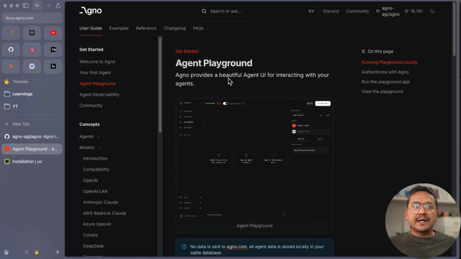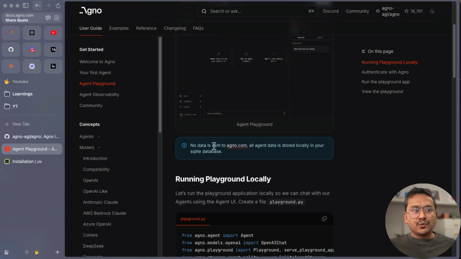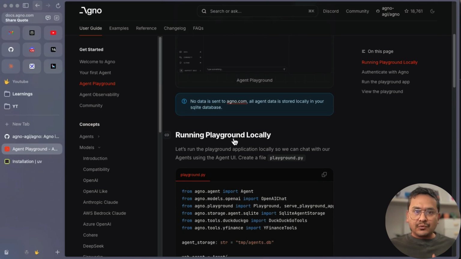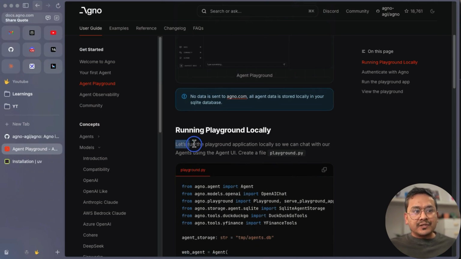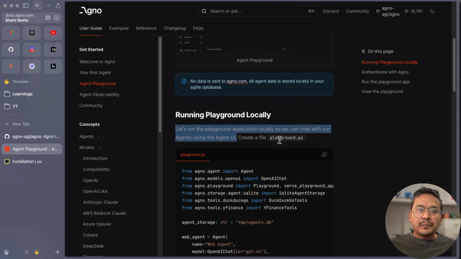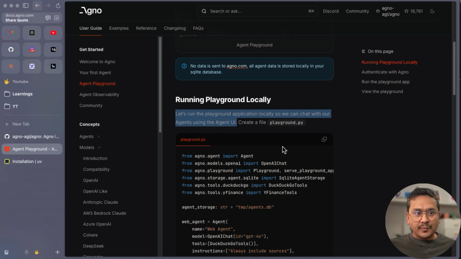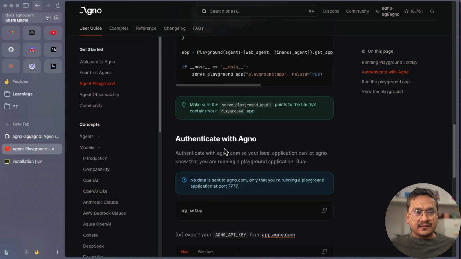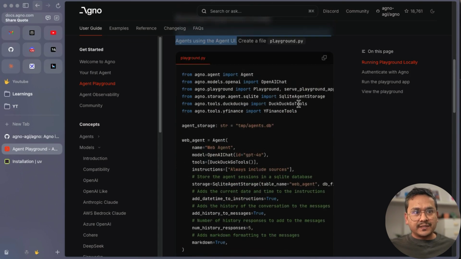As you can see here, AGNO provides a beautiful agent UI for interacting with your agents. No data is sent to agno.com. All agent data is stored locally in your SQLite database. So we can use this also, right? So running playground locally. How to run this? Let's run the playground application locally so we can chat with our agents using the agentic UI. We can create a file called playground.py and we can copy this, and then we can set up the things. First, let's copy the code.